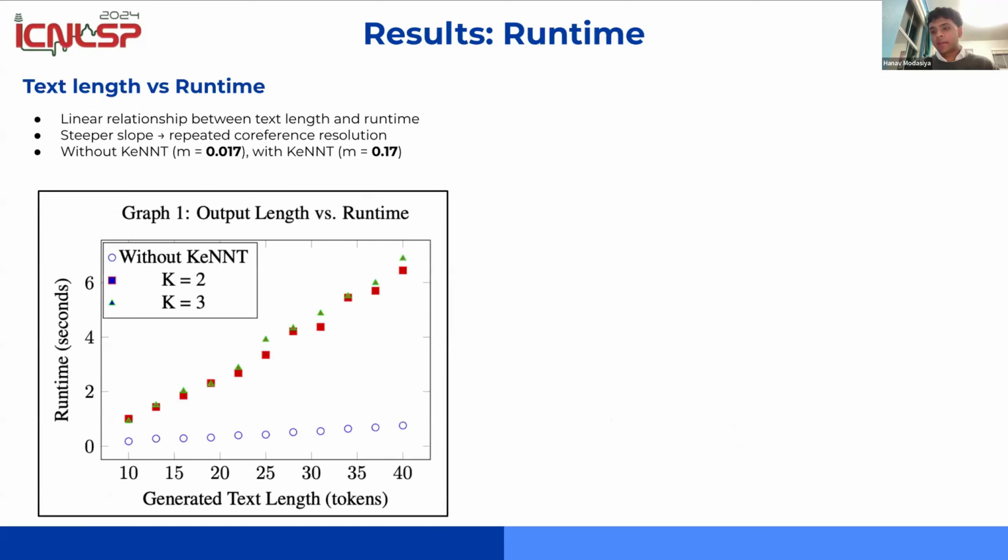And so now with great accuracy comes the concern of runtime. So runtime is a concern, but our results showed somewhat promising runtime. Even though the absolute runtime for KeNNT is definitely higher than the model without KeNNT, the runtime is still linear. And this suggests that it's a feasible and practical technique, especially since the runtime is not harmed by the procedures of KeNNT that I was talking about, like the expansion and the exploration choice.